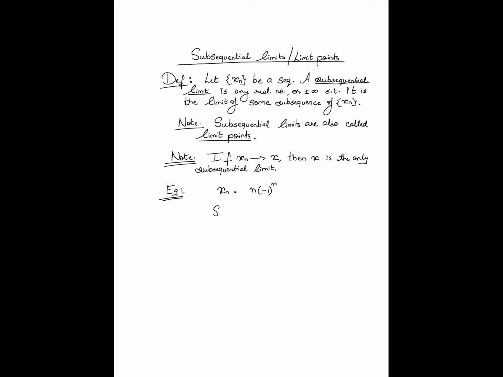Some thought should convince you that the set S, the set of subsequential limits or limit points in this case, is essentially going to be plus infinity and minus infinity. I can easily come up with a subsequence which tends to plus infinity: just a subsequence composed of all the even entries of the original sequence. Similarly, I can come up with a subsequence that tends to minus infinity: all you have to do is take the odd entries.